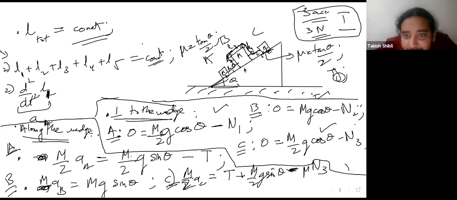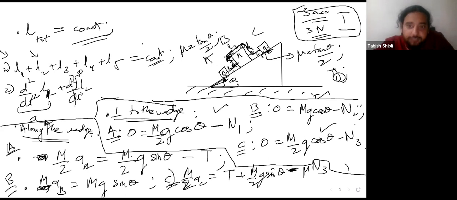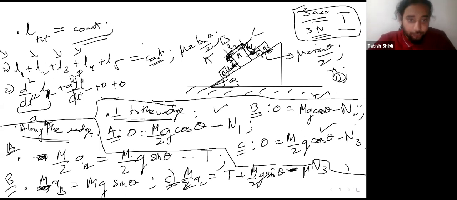What about L2? Well, L2 is the length from the top to this point. This length will always be constant. So the derivative of this will be 0. So d2 by dt squared of L2 is just going to be 0, because this length from here to here is going to be constant. Similarly, the length from here to here, which is L3, is also going to be constant. So you'll have another 0 here. And the length from here to here, which is L4, will also be a constant. So you have another 0. So the derivatives of L2, L3, and L4, since they are constants, will be 0. And all that will remain is L5.